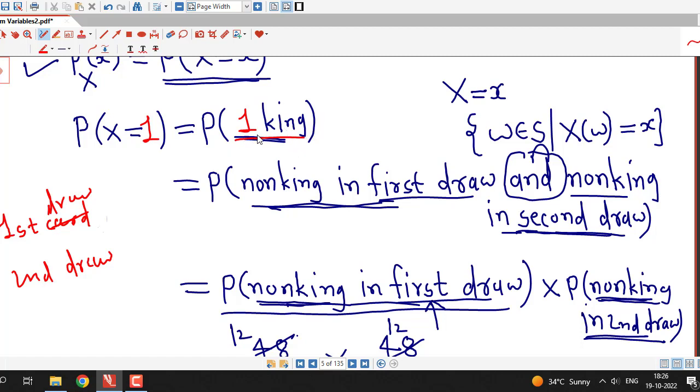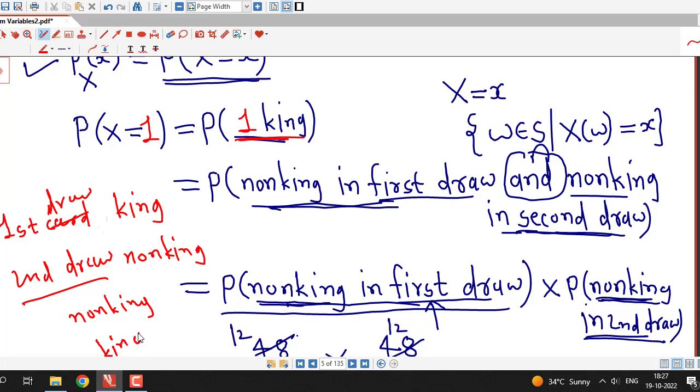So there are 2 possible ways: either the first card is a king and the second card is a non-king, or the first card is a non-king and the second card is a king. So in both cases we have only 1 king.